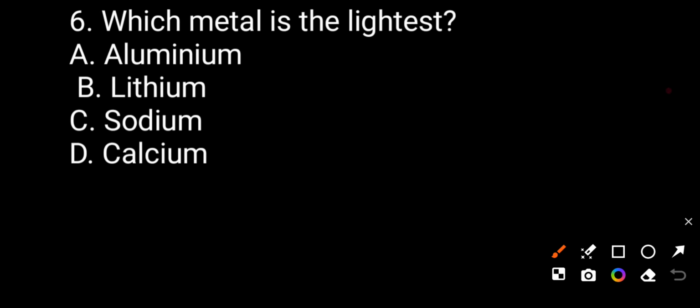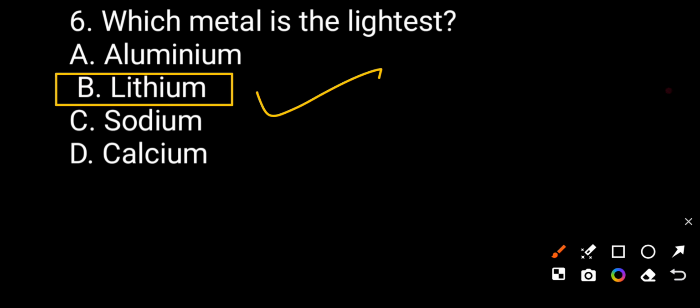Now we see question number 6. Which metal is the lightest? Option A, aluminum. Option B, lithium. Option C, sodium. Option D, calcium. So the metal which is the lightest, with low weight, is lithium. So option B is correct.